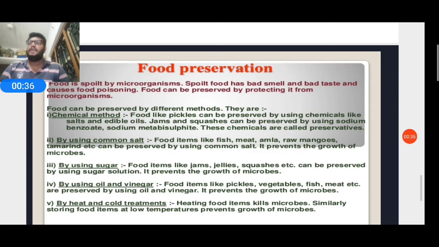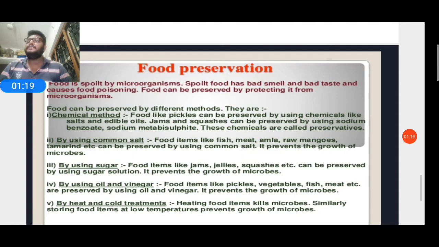Before we get to food poisoning, I'll give one example. One of my friends attended a marriage party. At the party he ate some food items. After eating, he suddenly started vomiting and became sick, and he was immediately hospitalized. The doctor told him this was due to a condition called food poisoning. What do we mean by food poisoning?